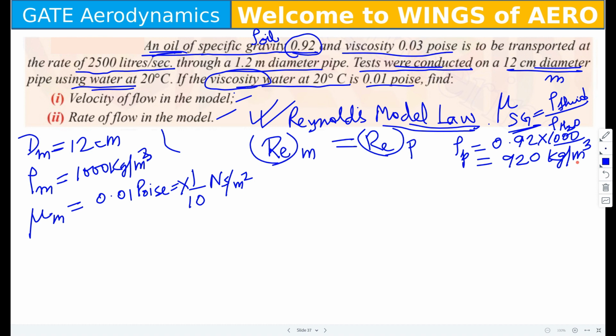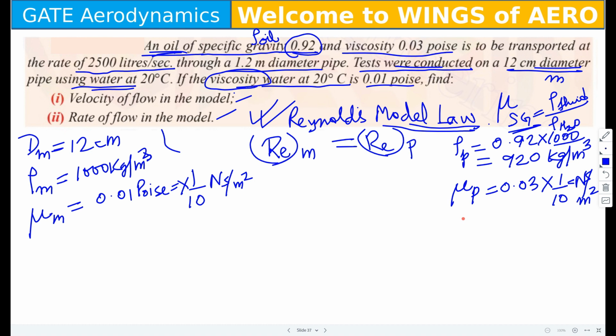Am I right? Yes, ma'am. Then mu of this prototype is also given, 0.03 poise. Now I have to convert that into Newton second per meter square, multiplying by 1 by 10.